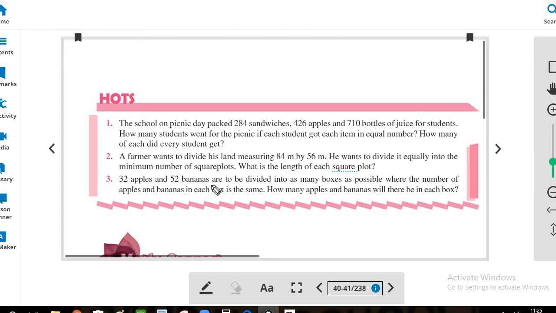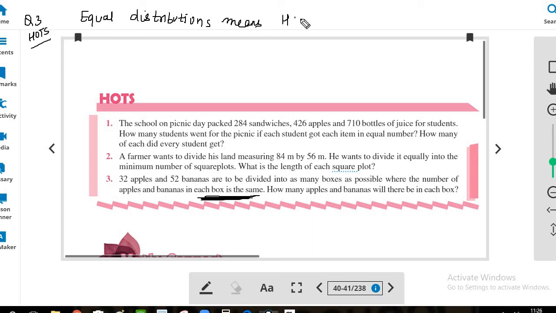Question number 3. 32 apples and 52 bananas are to be divided into as many boxes as possible, where the number of apples and bananas in each box is the same. So this line gives us a hint, right? How many apples and bananas will be there in each box. So again, this is a hint that we have to divide the apples and bananas into boxes in equal number. So again, for question number 3 HOTS, we have a hint of equal distribution.